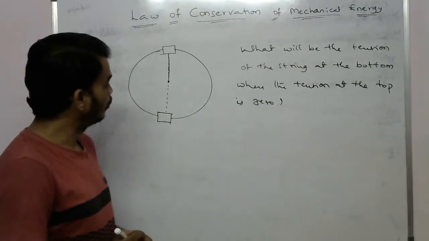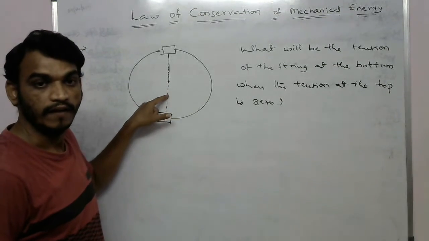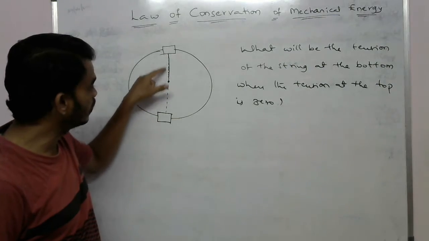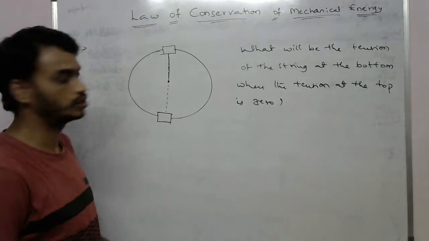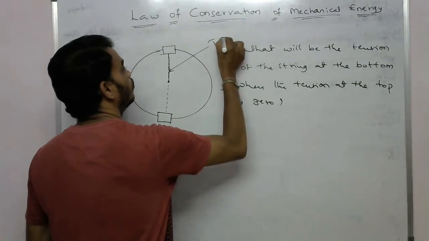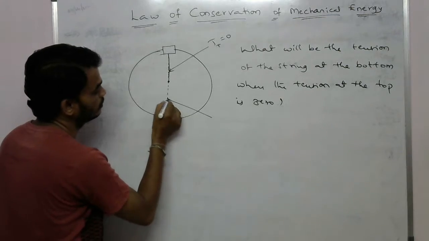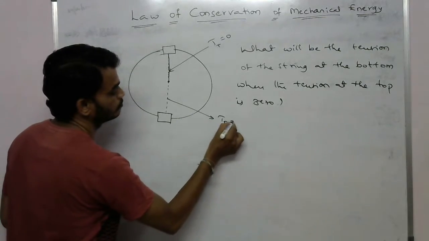So what is the tension of the string at the bottom when the tension of the string at the top is 0? The tension at the top is equal to 0, and what is the tension at the bottom?